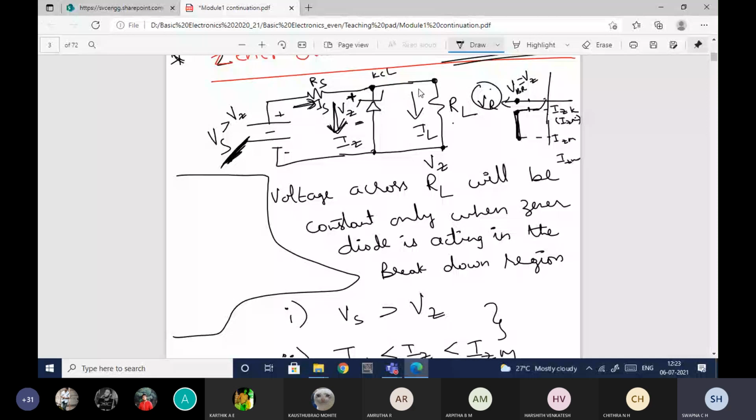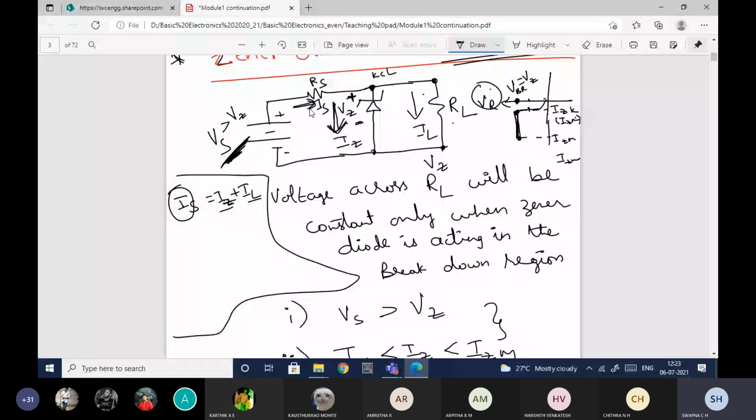So you know that Is is the entering current and Iz and IL are the leaving currents. Based on this Is, I will be able to find out what is my Iz and IL. Here you may ask me something related to RS, so I am coming back there.